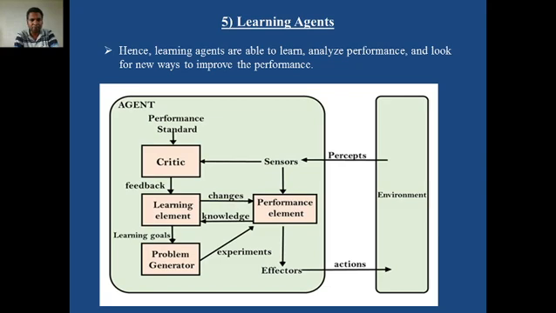Such views, feedback from a critic, we generally take. So the critic element is there in such kind of agent. Based on that feedback, the learning element adapts to the environment, and then the performance element changes the action based on the knowledge from the learning element. The problem generator also gives input to the performance element box, and with the help of effectors, meaning actuators, the agent takes actions on the environment.